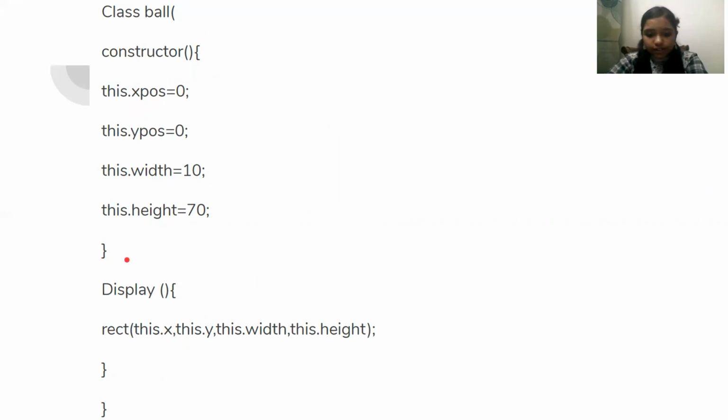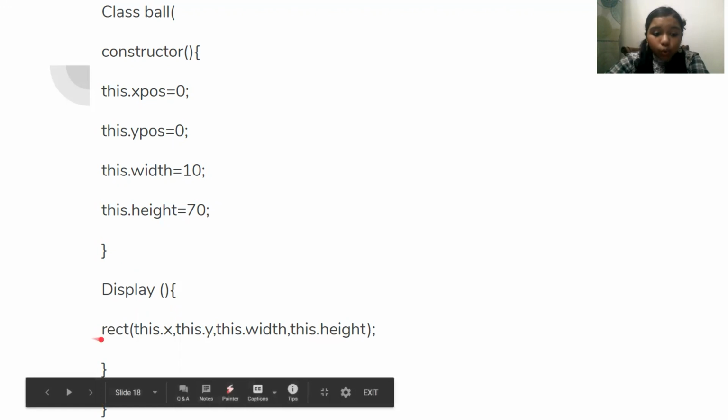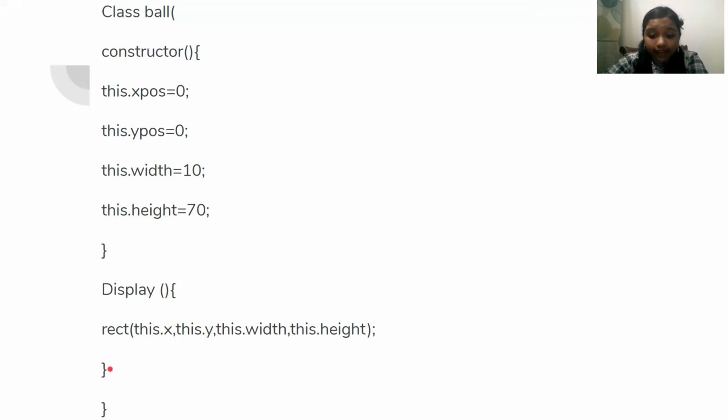Now let's move on to functions. Over here, display is the function. You can give the function name as anything you want. And inside the function, we write the logic. Over here, we have written rect. Rect is the short form of rectangle. And then inside the bracket, we write this dot x, this dot y, this dot width, this dot height, and we close the bracket. And then we close the flower brackets and close the class. So this is the class, and I have written it in a separate file.